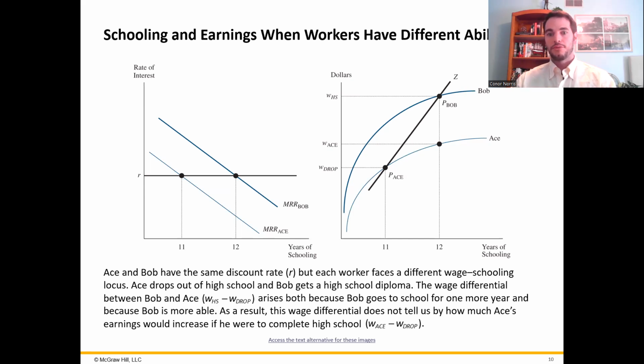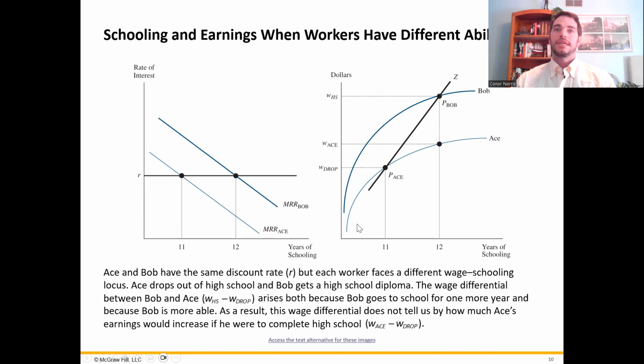When we look at the graph on the right to see the effects that this education has on Bob compared to Ace, we face an issue just trying to work this out. Before, we assumed that both workers had the same skill level, so they would have the same curve. Bob and Ace would both be up here. But that's not the case now, because Ace doesn't have the same skill level as Bob. So each additional year of education is less worthwhile to him.